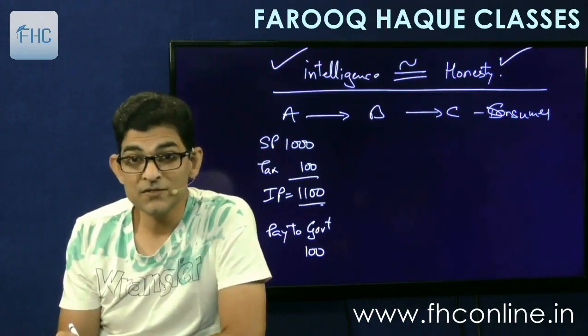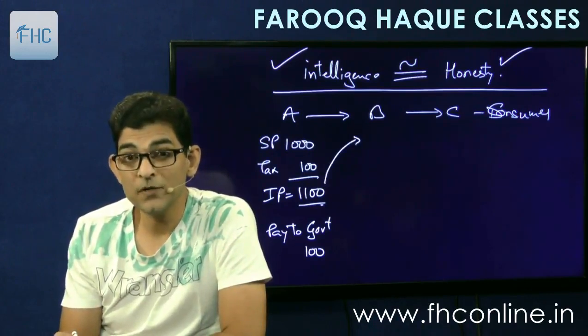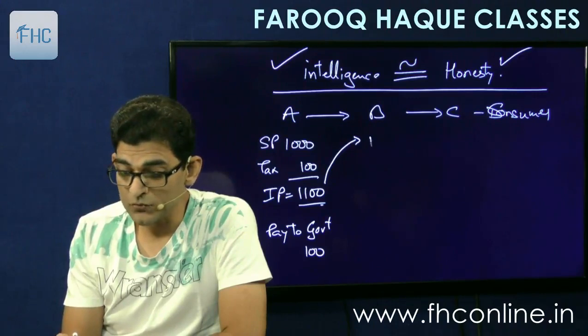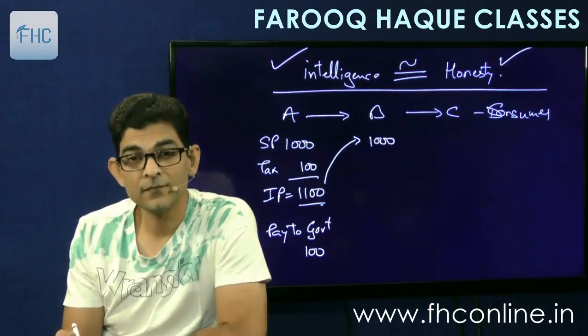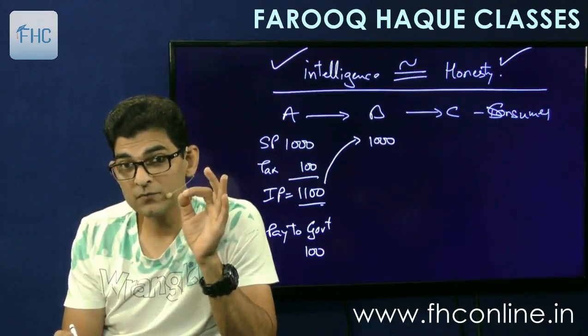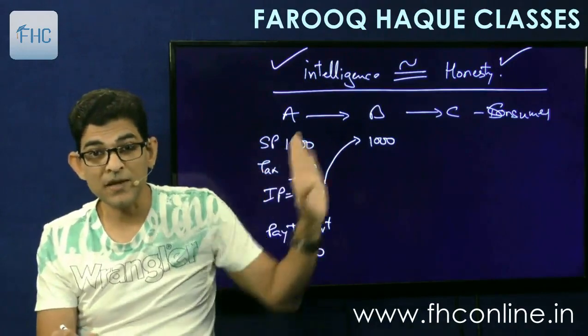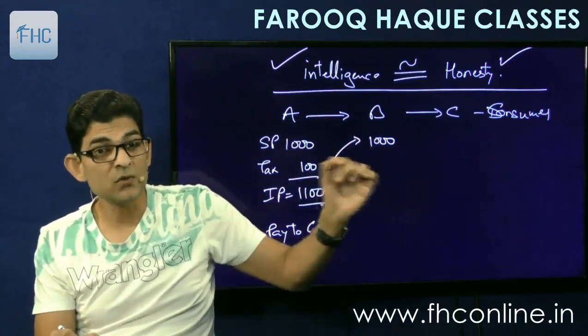B purchases these goods. So what he will do is, when he buys these goods, he will record the purchase at 1000, excluding the tax amount. Now the supply is at 1100. So what accounting entry will he pass?